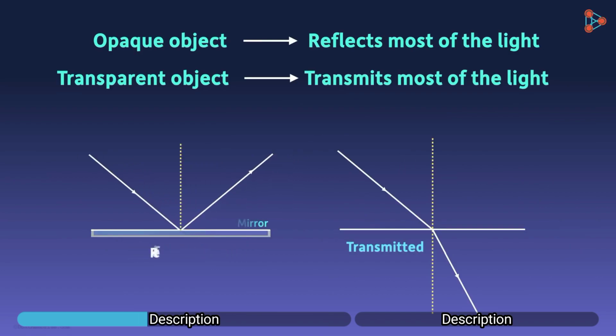The surface of a mirror is shining and opaque, and most of the light rays are reflected from it. On the other hand, glass is an example of a transparent object. It will transmit most of the light.